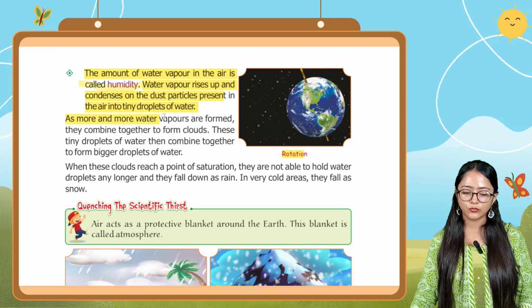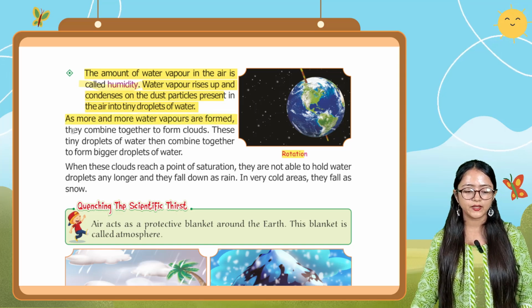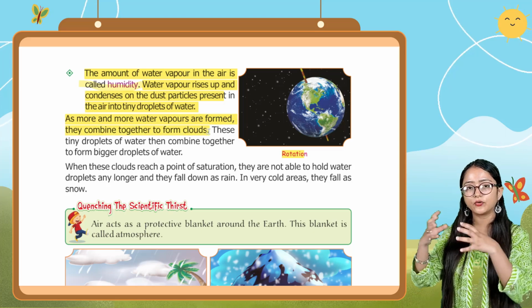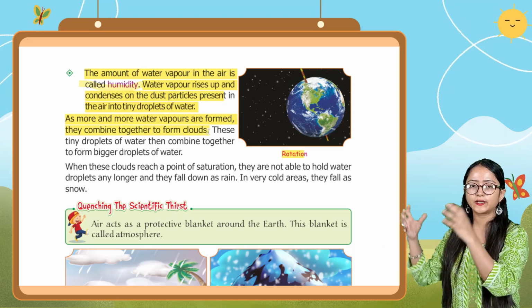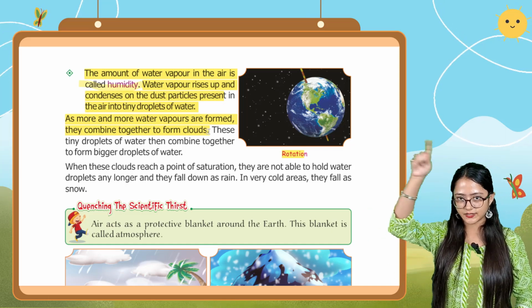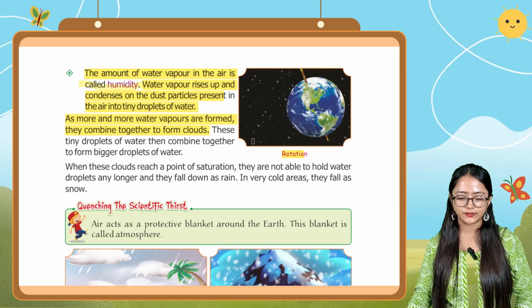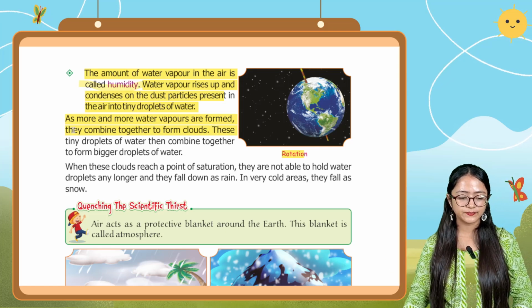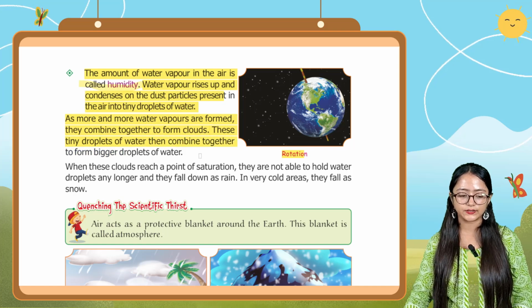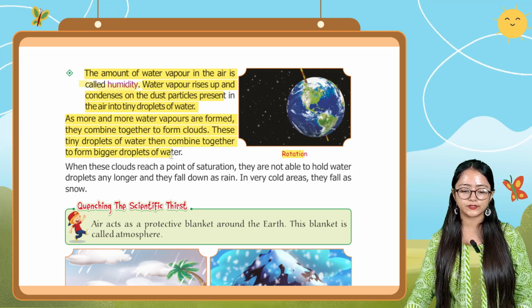As more and more water vapor is formed, it combines together to form clouds. The cloud shape is irregular. These tiny droplets of water then combine together to form bigger droplets of water.